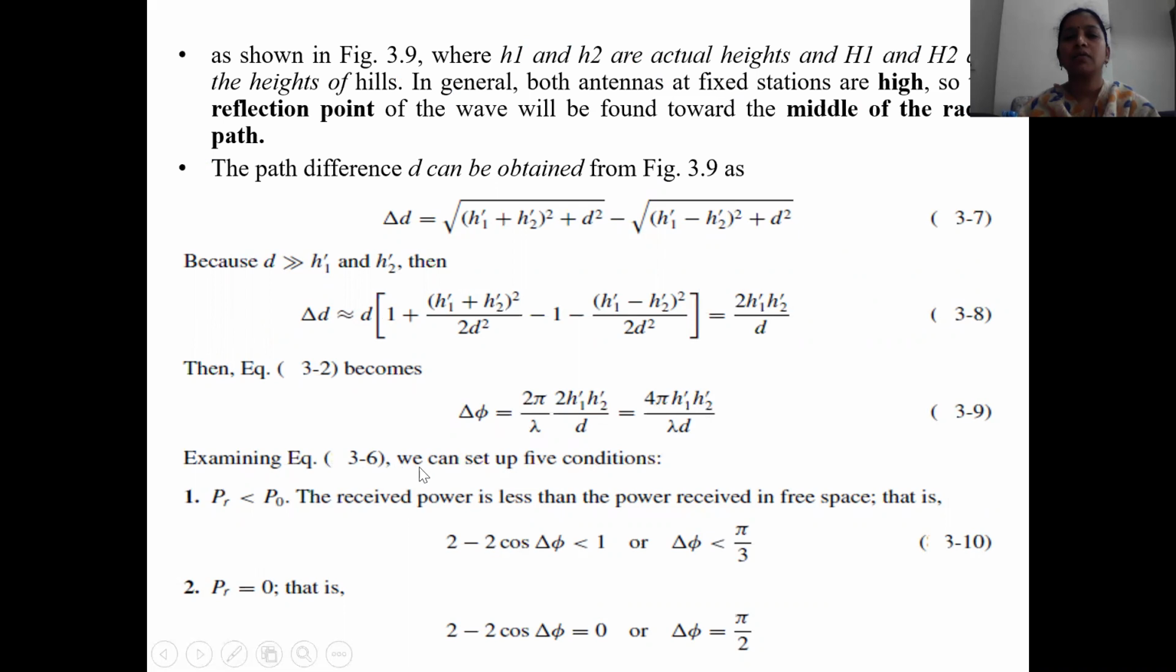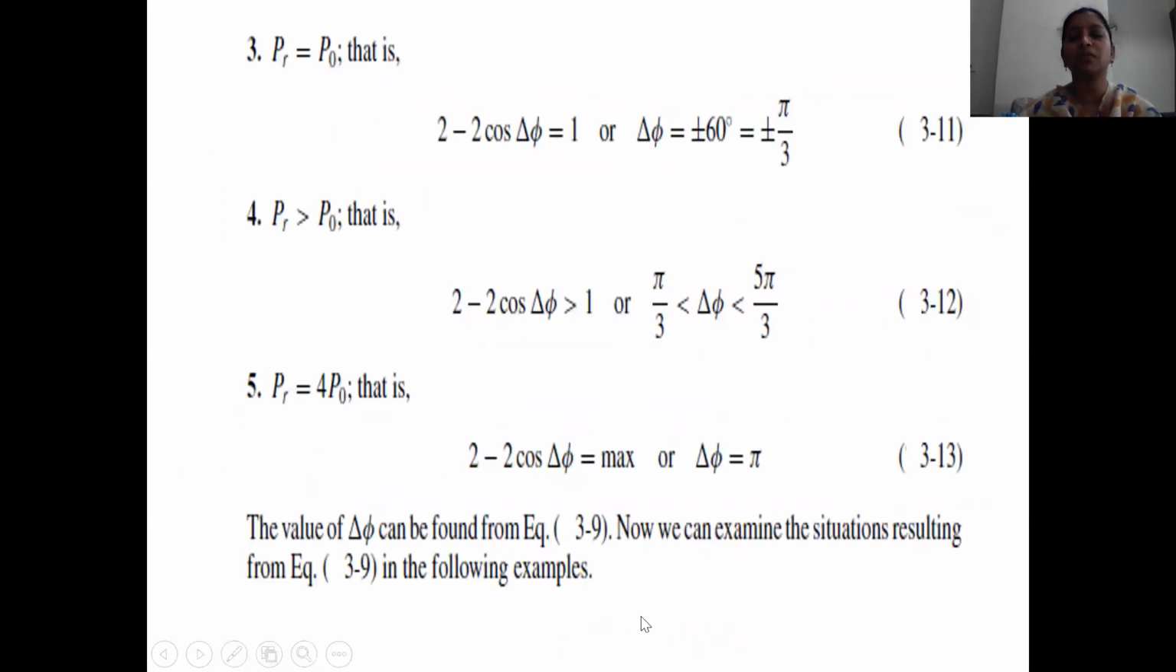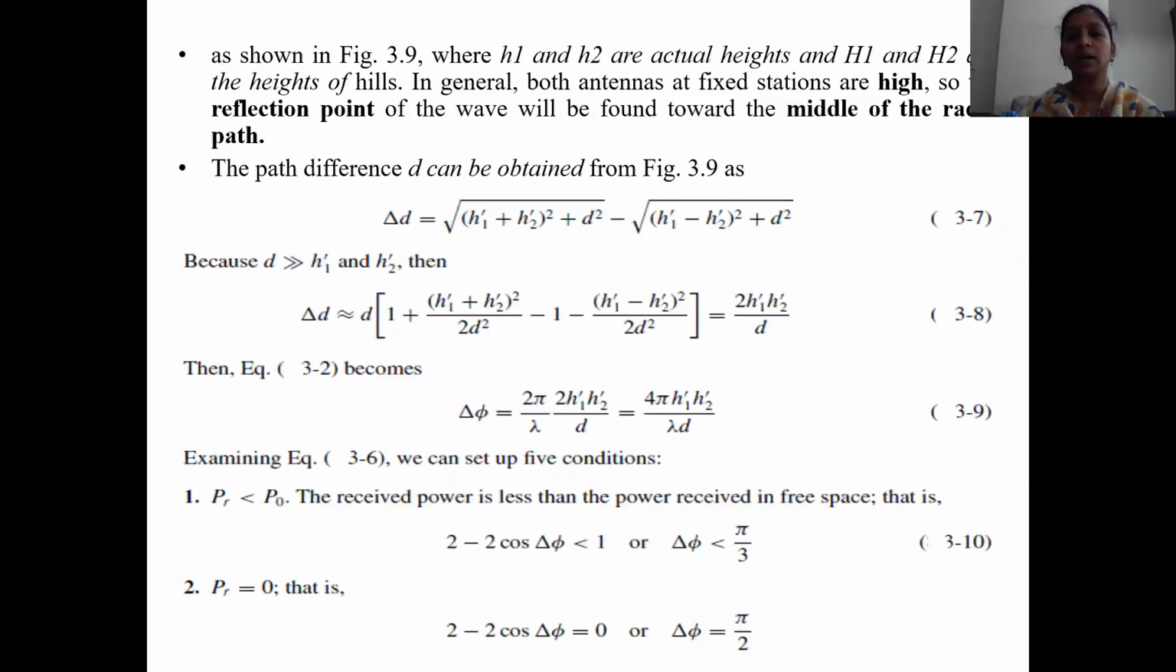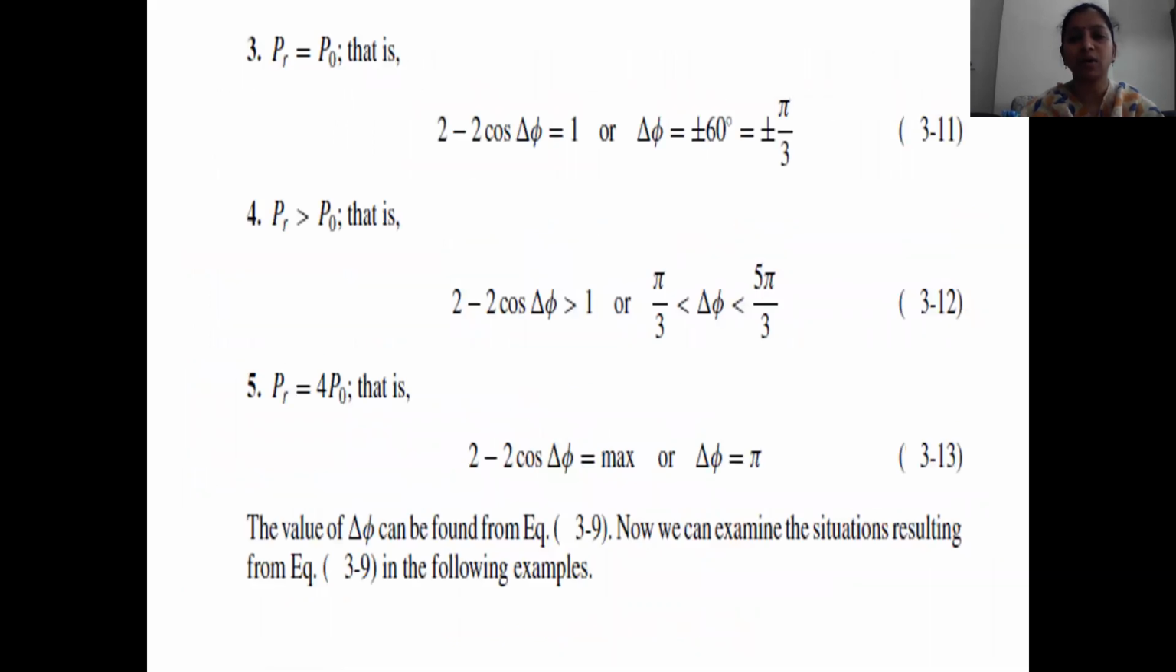So we can set up 5 conditions. When received power is less than transmitted power, this is the condition. When received power is equal to 0, this is the condition we get for the phase and the equations. So these are the 5 equations we have.